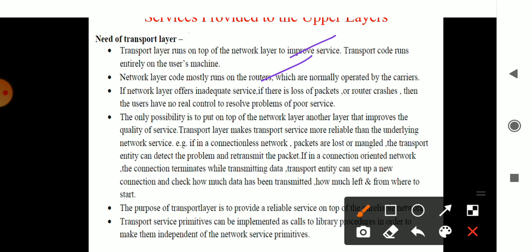When it is flowing with the information, if any problem happens, like loss of packets, or a router crashing, or any other problem, it should be rectified and noted to the previous one. Before that, it should have a reliable connection. Each packet should be reliable to one another, and after the information has traveled to the destination, it travels in a particular order only. The order doesn't change, or the data doesn't get mixed up, and termination of the connection is also part of your transport layer, and it should be reliable.